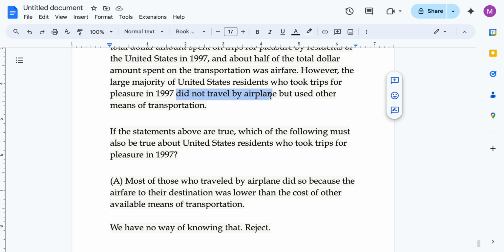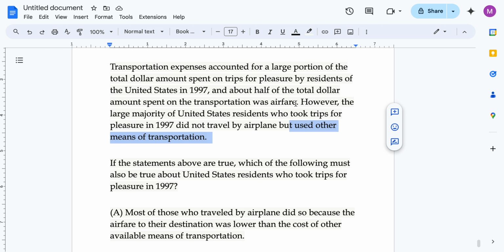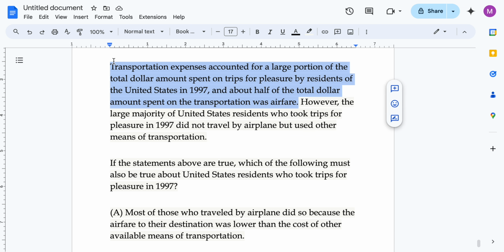Did not travel by airplane but used other means of transportation. So a large majority of residents are doing this. So let's say this is 60%. They did not travel by airplane at all, right? And the remaining, let's say 40%, is traveling by planes. So it could be the situation that about half of the transportation expenses is because of the 40% of the people who are using the airfare, right?